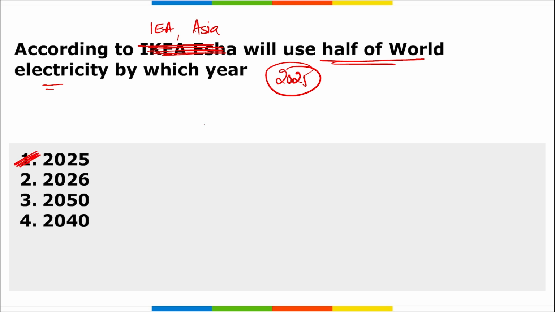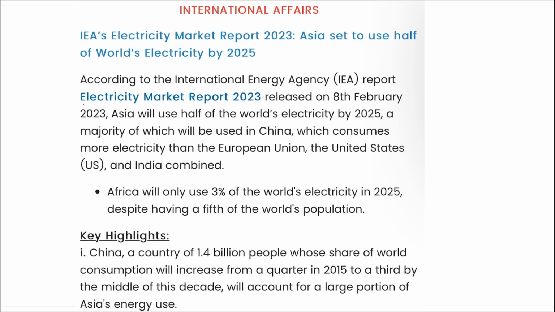This data was released by IEA, the International Energy Agency, and the name of their report was Electricity Market Report 2023. It was released on 8th of February, and the data states that Asia will use half of the world's electricity by 2025.